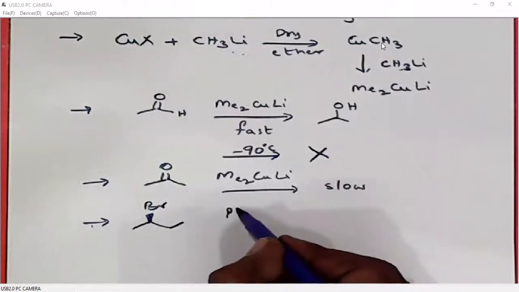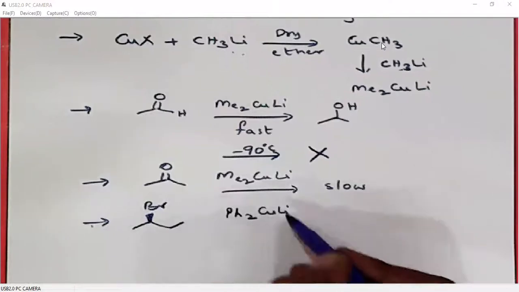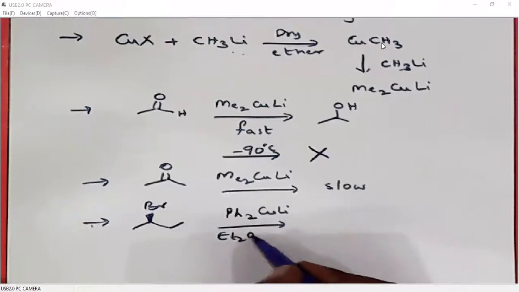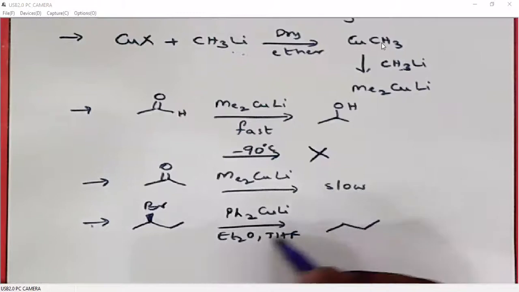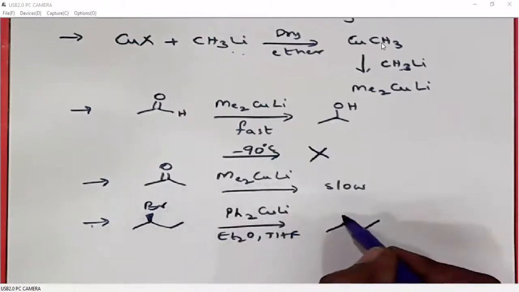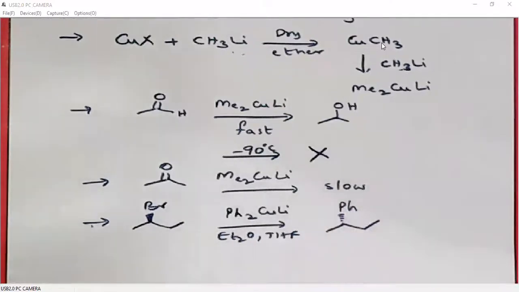This bromide, when it is treated with phenyl Gilman reagent, undergoes nucleophilic substitution. This phenyl group acts as a nucleophile. Generally, this reaction follows an SN2 fashion. So because of the SN2 fashion, it changes its stereochemistry.